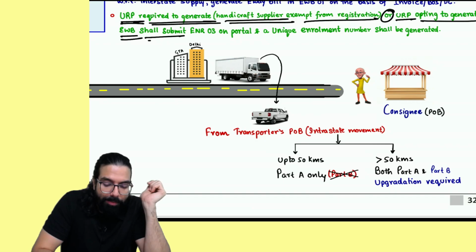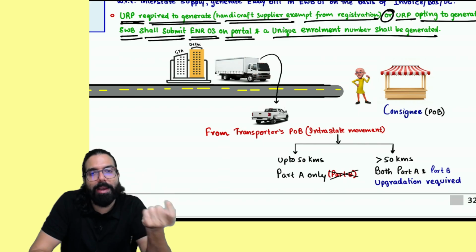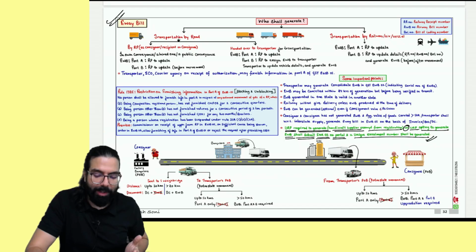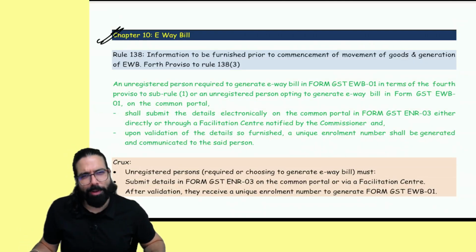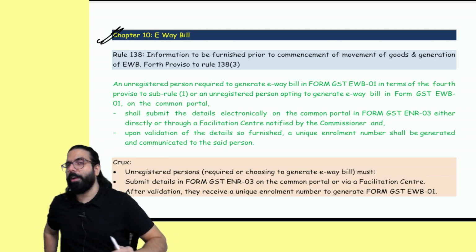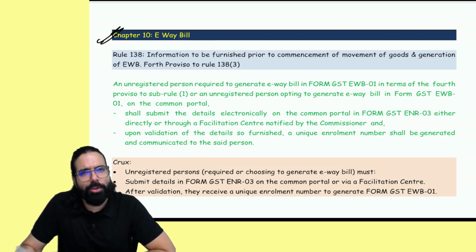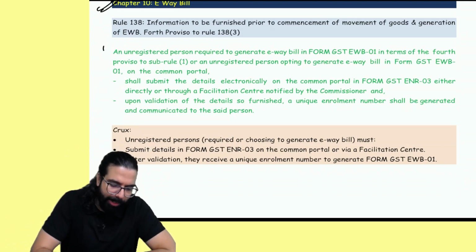Just go online, submit GST ENR03 on the portal, and one unique e-way bill number will be given to you. That's all, everyone. Tell me one thing, your exam question, they will tell you, Mr. Ram is an unregistered handicraft supplier taking goods from one state to another state. Consignment value not to be seen, e-way bill is required to be generated. How will he generate e-way bill? Nothing, Baba. Go online, fill GST ENR03, and one unique e-way bill number will be given to you. That's all they have gone ahead and told.